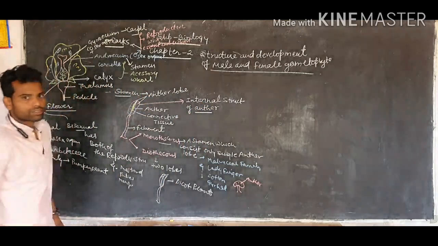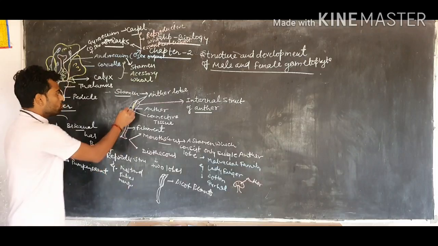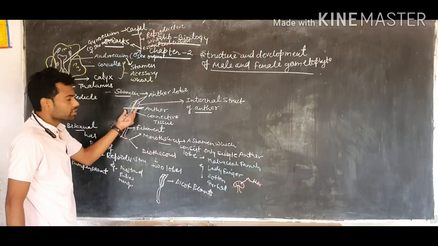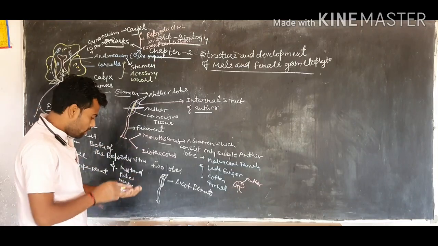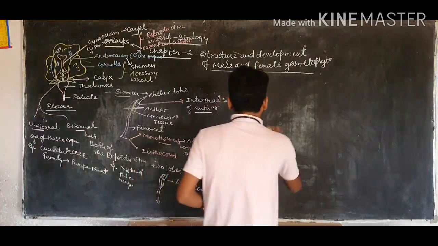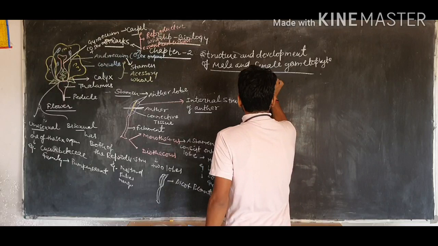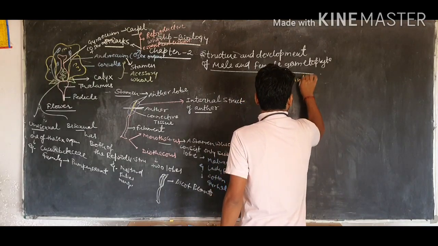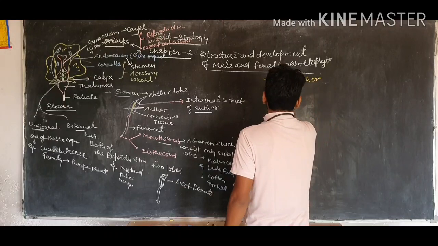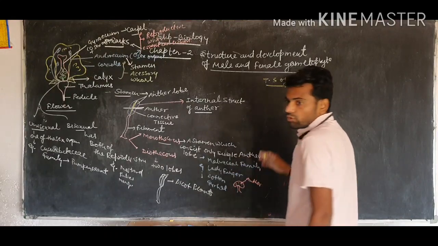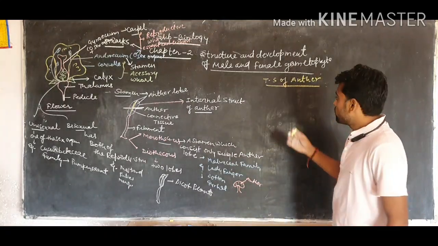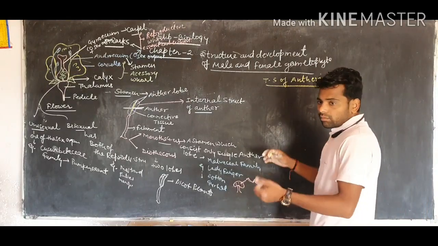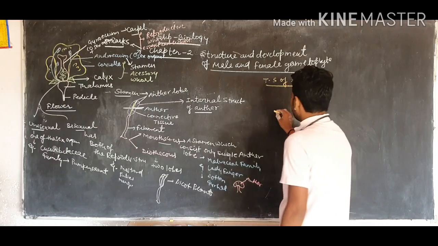How can we study the internal structure of the anther? Through the transverse section. By making a transverse section of the anther, we will see. So, the TS of anther. When we move to the transverse section of the anther, we see that some structures are found only in it, like this.